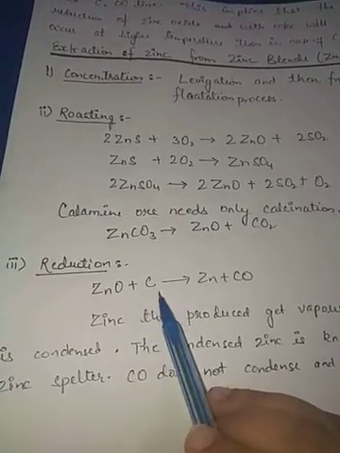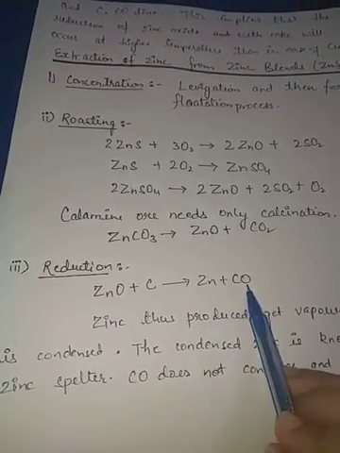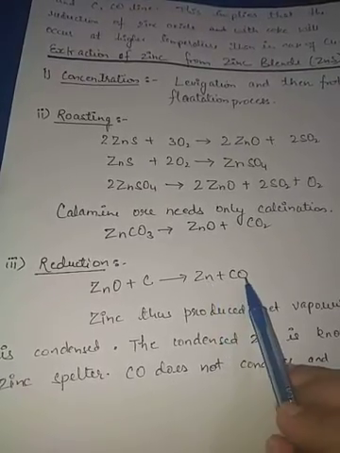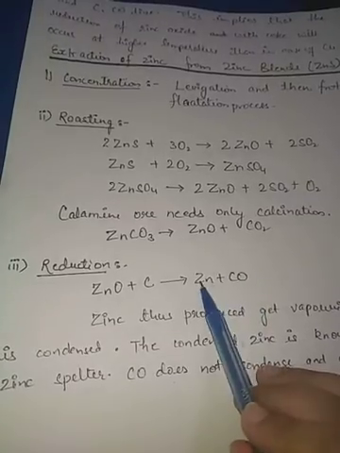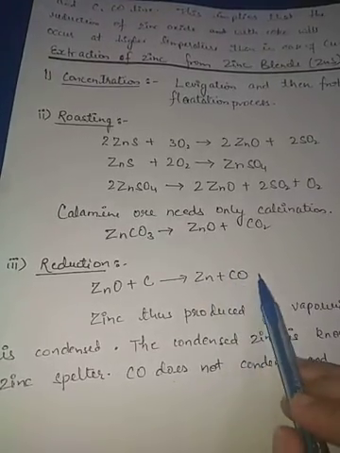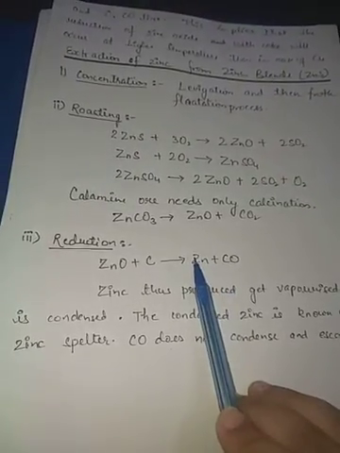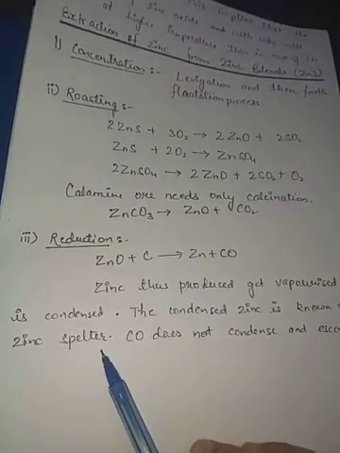Zinc oxide plus coke gives zinc and carbon monoxide gas. Actually this zinc will also get vaporized, so these are also vapors. The zinc vapor is condensed, the carbon monoxide will not condense, and this condensed zinc is called zinc spelter.